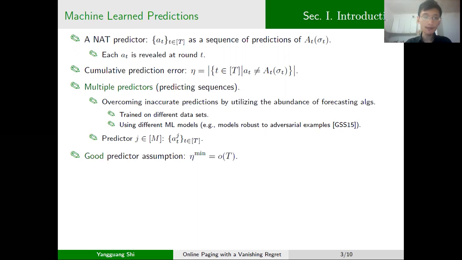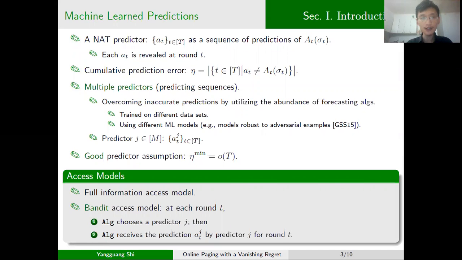We make an assumption that when we are provided with access to multiple predictors, at least one of them has a low cumulative prediction error that is sublinear in T. We refer to such an assumption as the good predictor assumption.